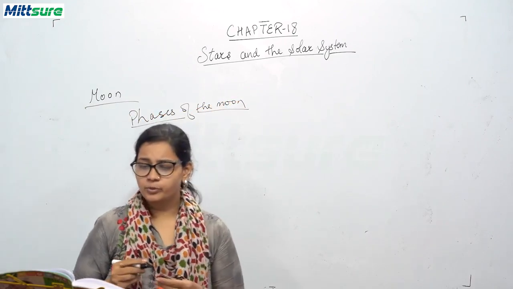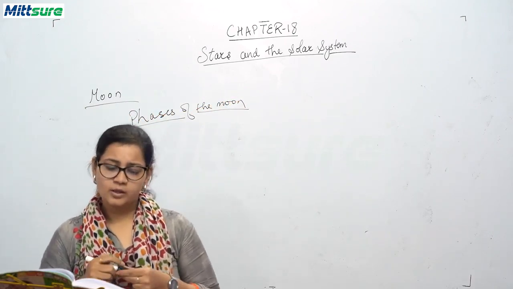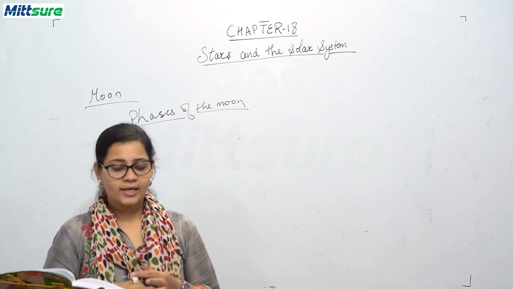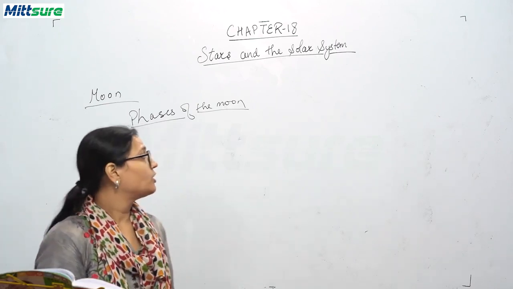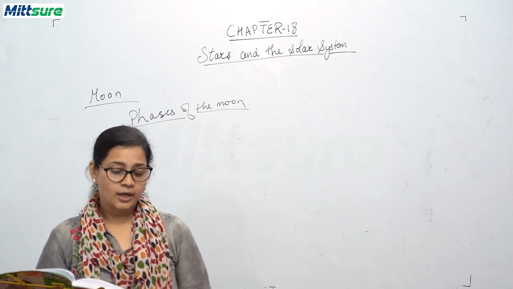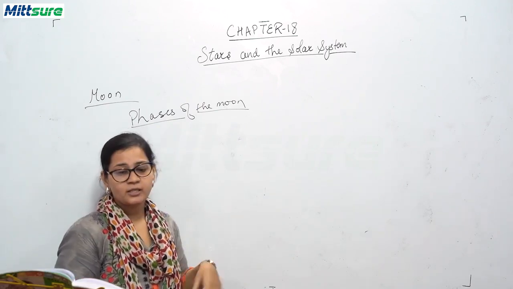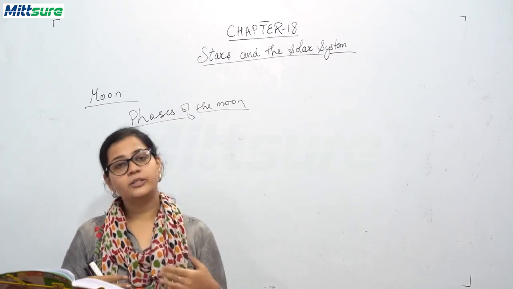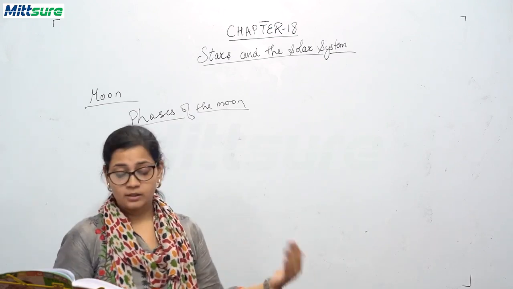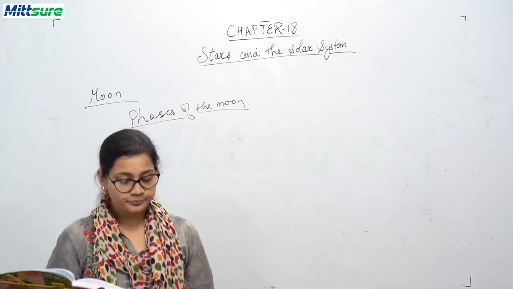Now the phases of the moon: the shape and the size of the moon keep on changing periodically. This is called the phase of the moon. It shows different phases during its revolution around the earth and the revolution of the earth around the sun.